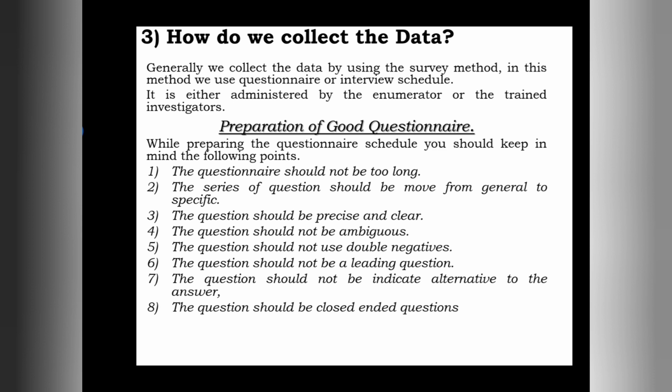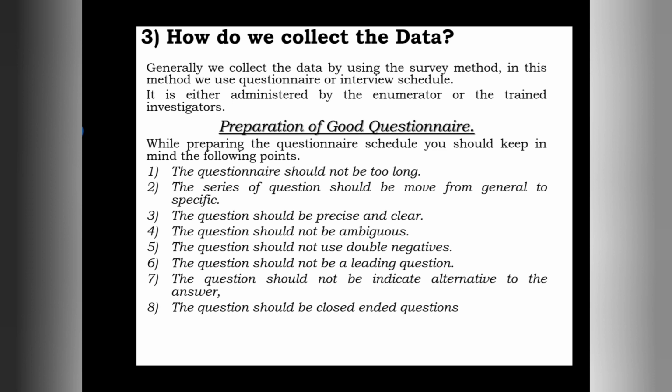Thereafter, the fifth point: the questions should not use double negatives. When we prepare the questionnaire, we should not use certain terms, because the respondent may avoid answering certain questions, or may give biased answers.